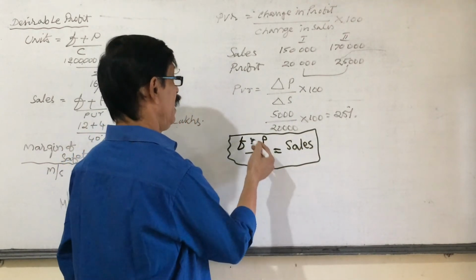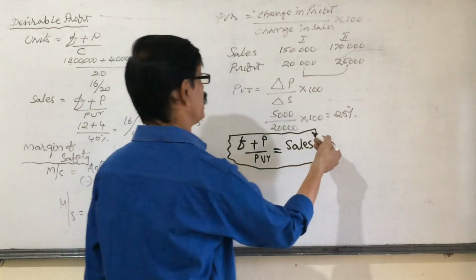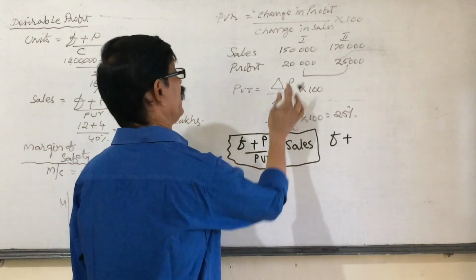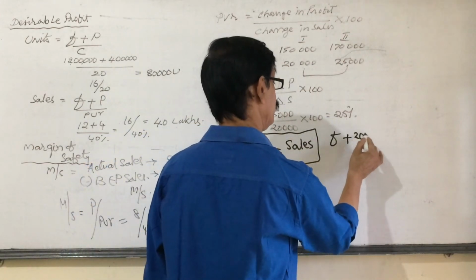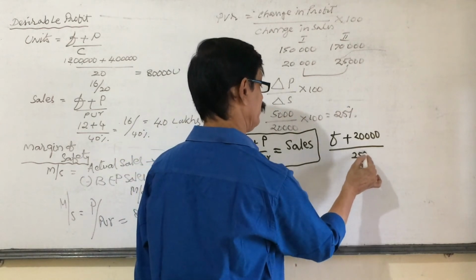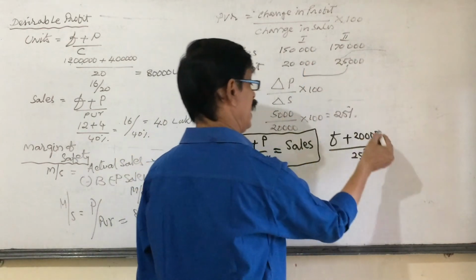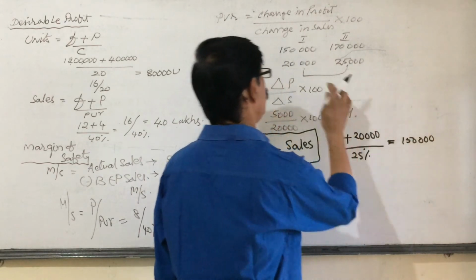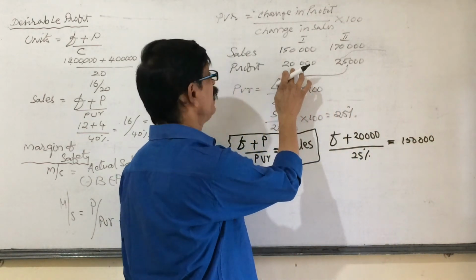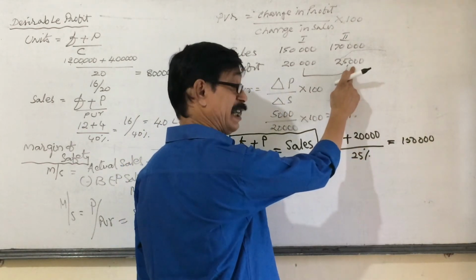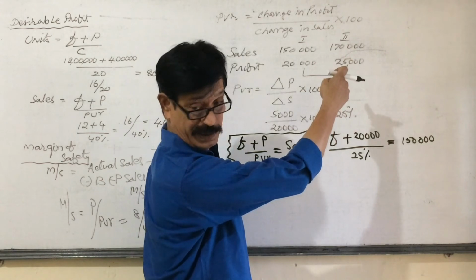Look here, I don't know fixed cost according to this example, but I have profit 20,000. I know PVR 25%. I know sales 1,50,000. If you take first year profit, take first year sales only. If you want to take second year profit, take second year sales only.